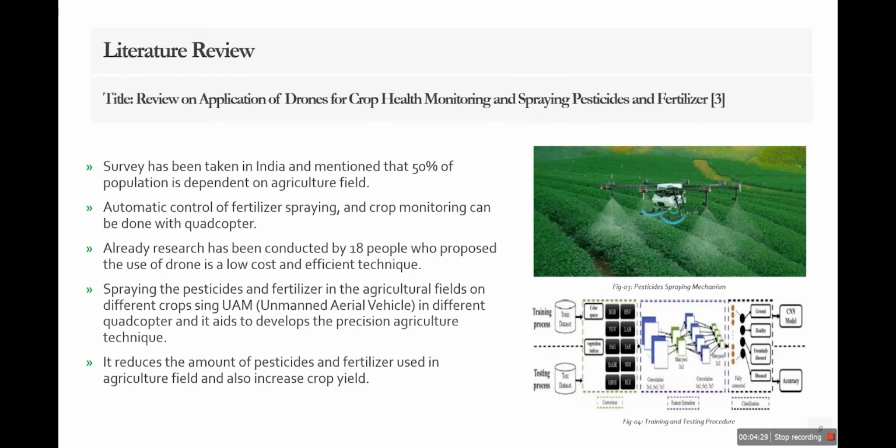So already research has been conducted by people who propose the use of drones as a low cost and efficient technique, spraying pesticide and fertilizer in agriculture fields on different crops using unmanned aerial vehicles and different quadcopters, and it aids to develop the precision agriculture technique. It reduces the amount of pesticide and fertilizer used in agriculture field. Also, you can increase the crop yield. So these are the benefits that are shown in this paper.